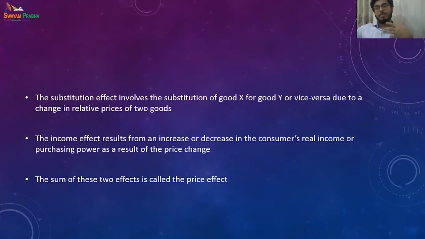So when the price falls, my purchasing power to buy apples increases. When the price of apples increases, my purchasing power to buy those apples decreases, because my income, my resources, are fixed. That is constant. It does not change. So the income effect is the change in the consumer's real income, and hence purchasing power, given the change in price. When we combine the income effect and the substitution effect together, that is known as the price effect.